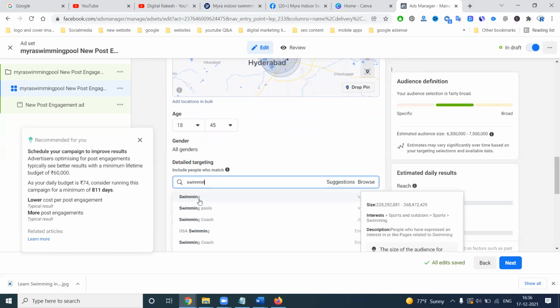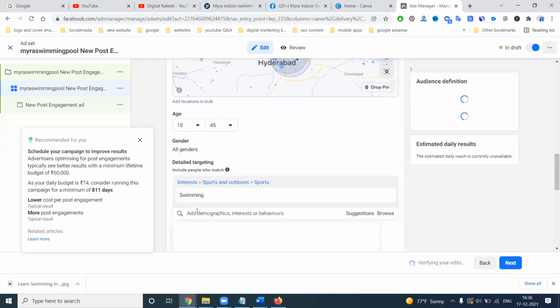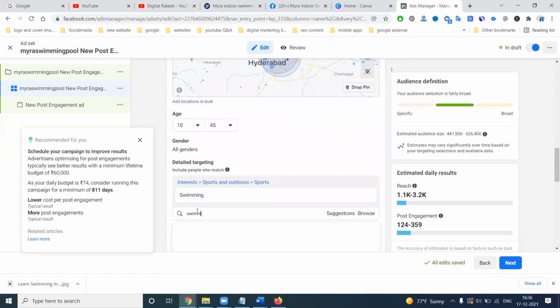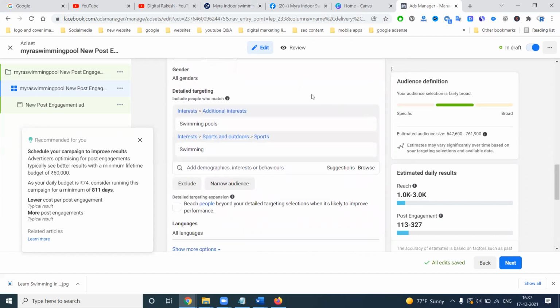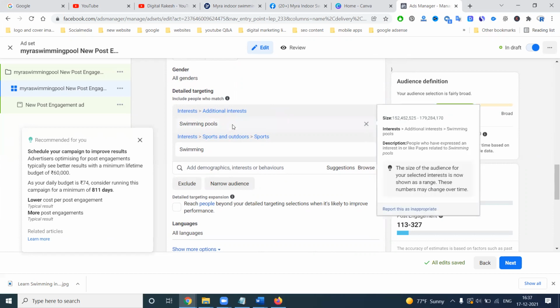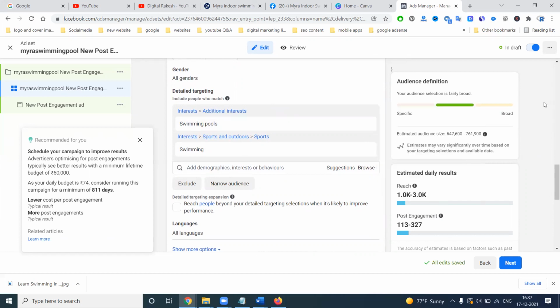So swimming pools. Those who are looking for swimming and swimming pool classes, we target that particular audience. So targeting the audience is important. Suppose we need to find exactly the right customers; we have to use exact interests, which is very important.